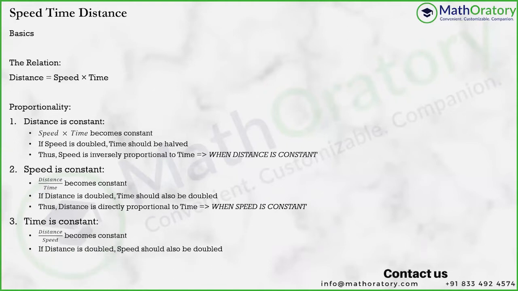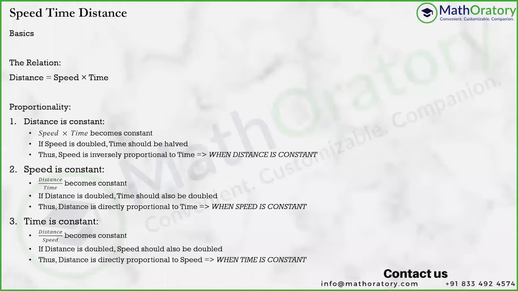If the distance is double, the speed is also doubled, and the distance is directly proportional to speed, provided the time is kept constant. So this is how the proportionality goes. Do not take any assumptions. I hope this was very well understood, because you don't need to mug up this kind of thing. You can just understand this once, and you can utilize it whenever you get into a question. It's a very simple idea. Just remember the relation, that is, distance equals speed into time.